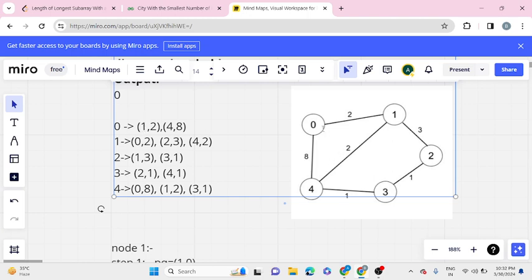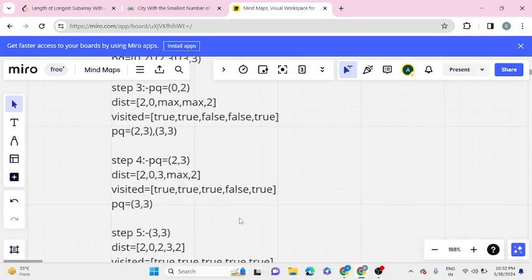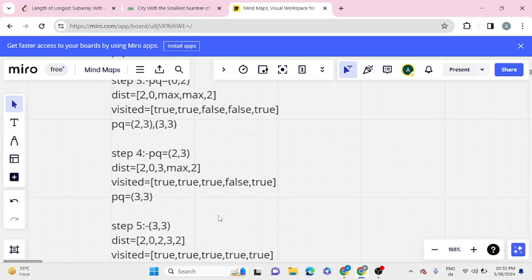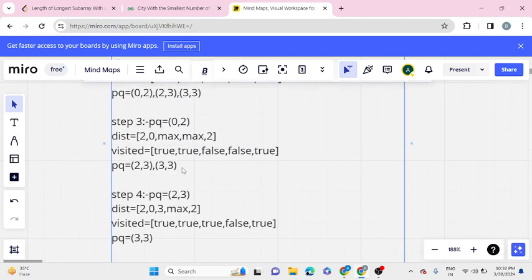At 0, you can see it has a path to 1. As 1 is already visited, we won't do any further processing. It also has a path to 4. As 4 is already visited, we won't do any further processing. So our priority queue remains the same.